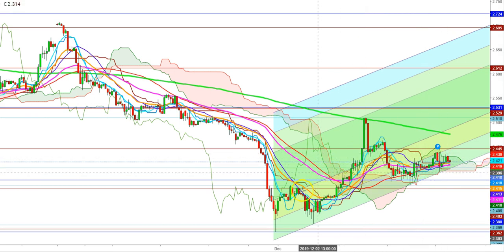And here you can see that in an hourly chart, once again the natural gas futures are trying to sustain above the levels of $2.410, where I find that still they are struggling inside the Ichimoku cloud in an hourly chart.